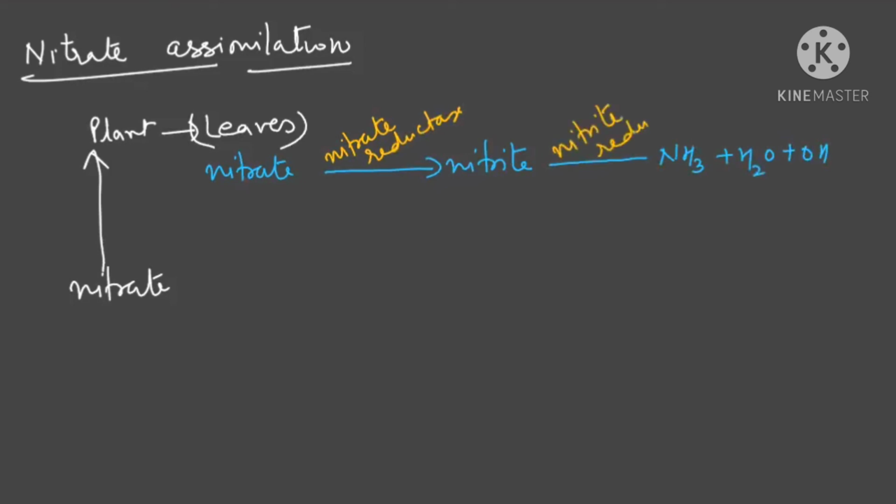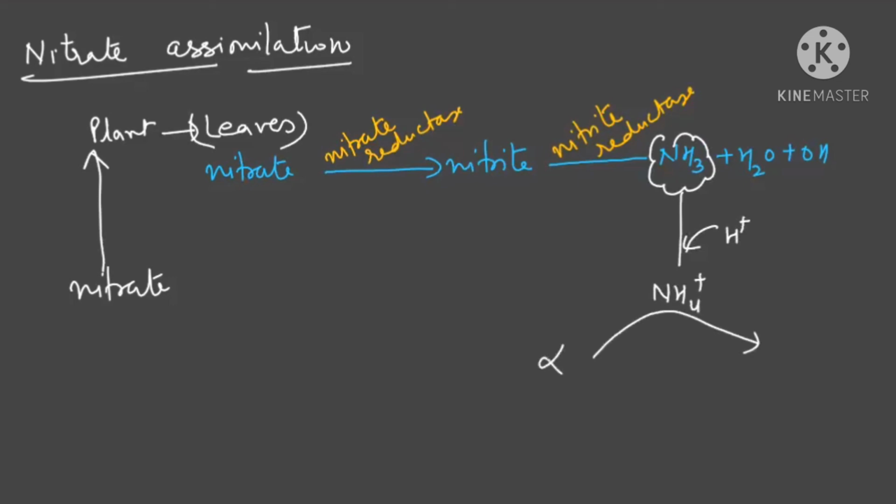Nitrite reductase. So once they have made this ammonia, then immediately they will add protons to form ammonium ions. Again, the same process will start. They will give these ammonium ions to alpha ketoglutarate acid, along with the presence of NADPH, using NADPH to form glutamic acid. And once they make glutamic acid, then the transamination process will start. So I hope this video session will help you to learn the nitrogen cycle very easily. Thanks for watching.